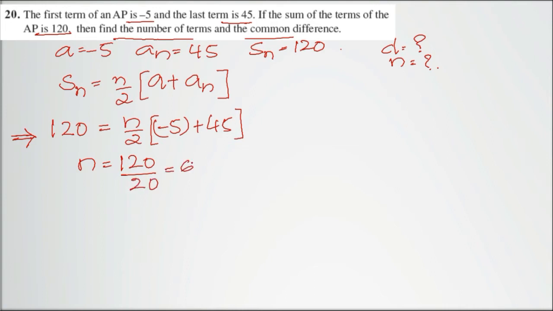We get it as 6. Therefore the number of terms is 6. This is found. Now we need to find the common difference.